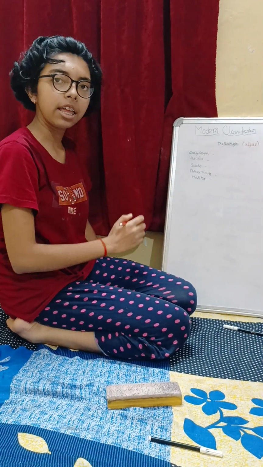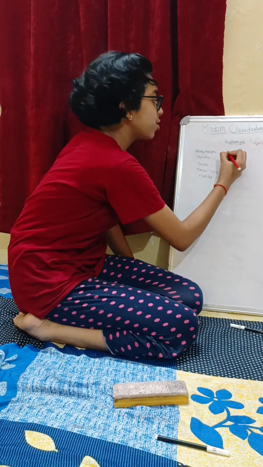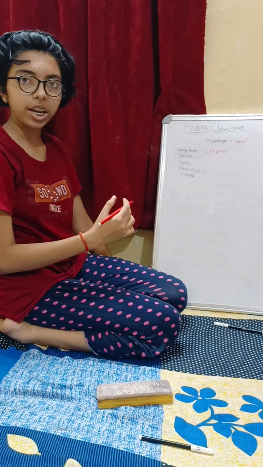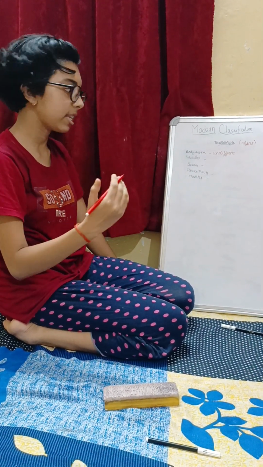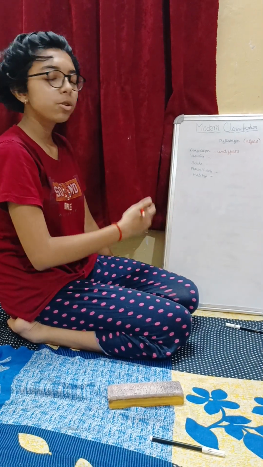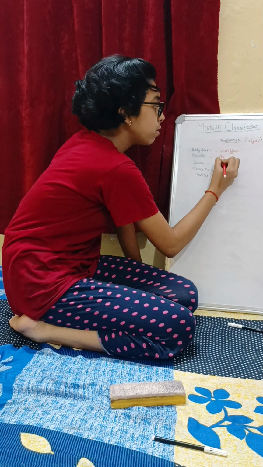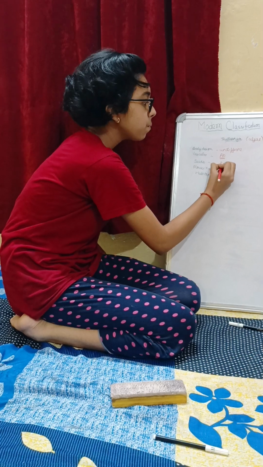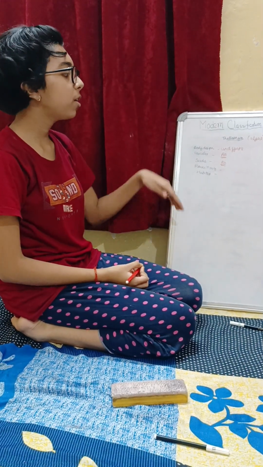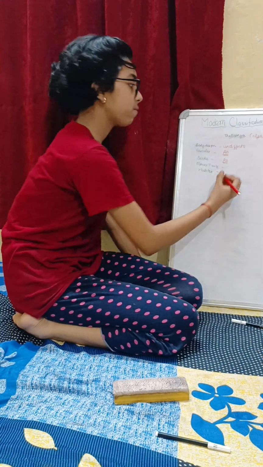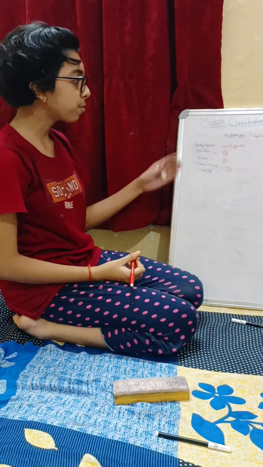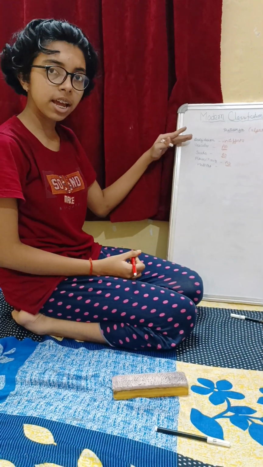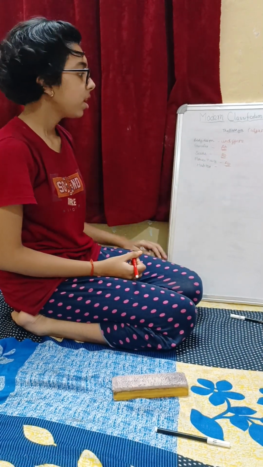Now in the body design, the body design of algae is not differentiated, it is undifferentiated. That means they have no differentiated roots, stem, flowers, etc. Next is vascular tissue. They don't have any vascular tissue, so the vascular tissue is absent. Similarly, they don't have seeds. And if they don't have seeds, then they have no flowers and fruits also. So vascular tissue, seeds, flowers and fruit are absent in these organisms, and the body design of these plants is undifferentiated.